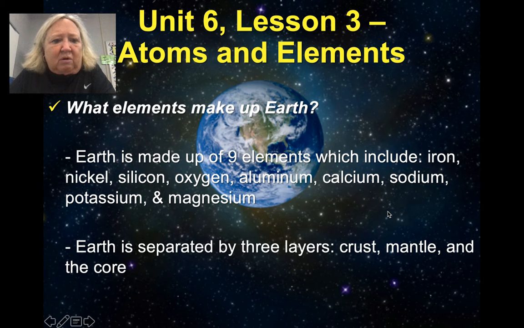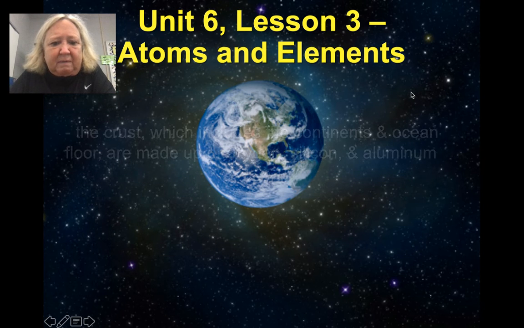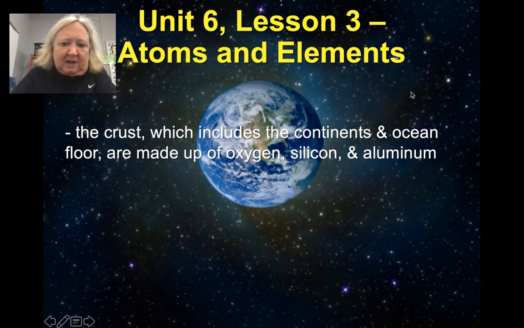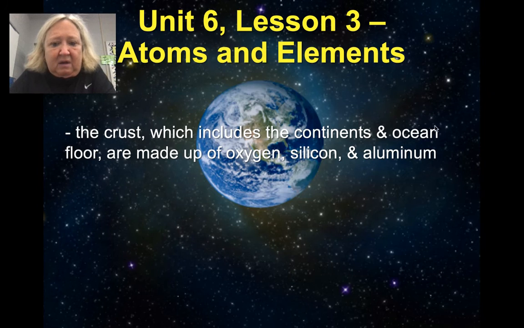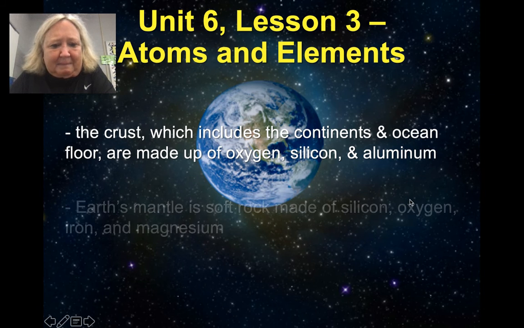Okay. And we'll get into this later in the spring when we do rocks and minerals, but perhaps in the elementary, you learned the layers of the earth: the crust, the mantle, and the core. All right, the crust is obviously the outer layer, which our continents are on there, and the ocean. Okay, so the crust is oxygen, silicon, and aluminum.